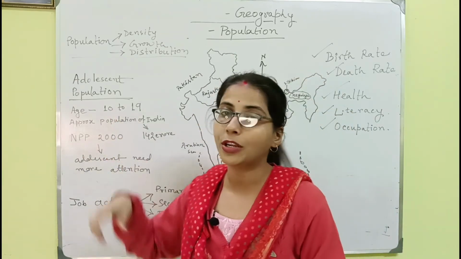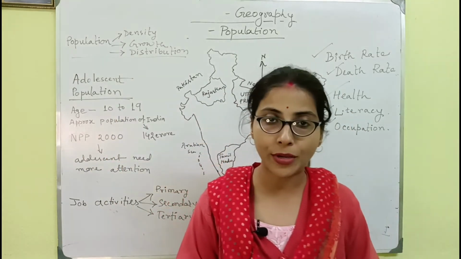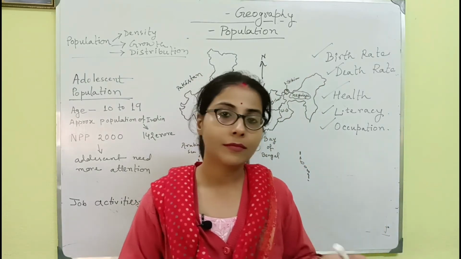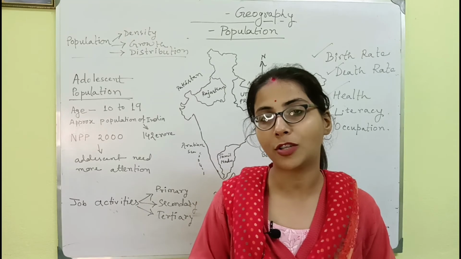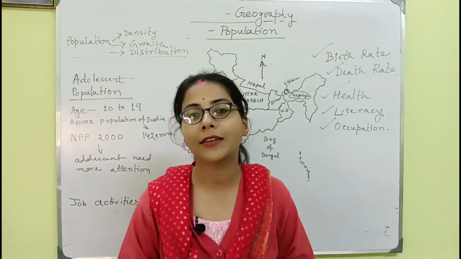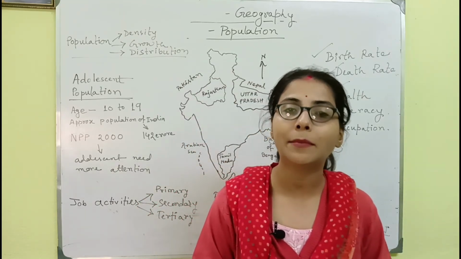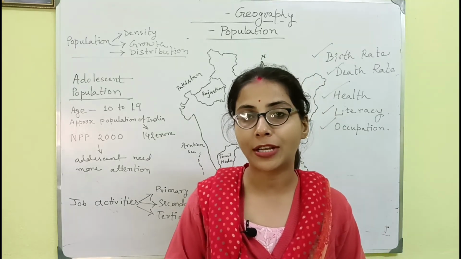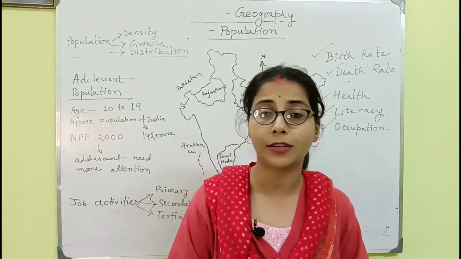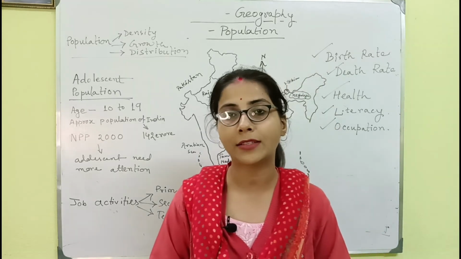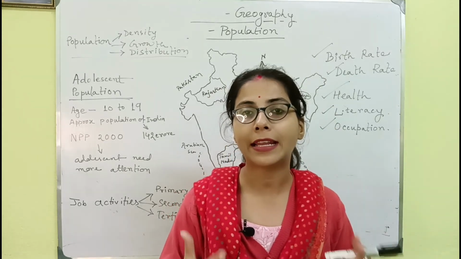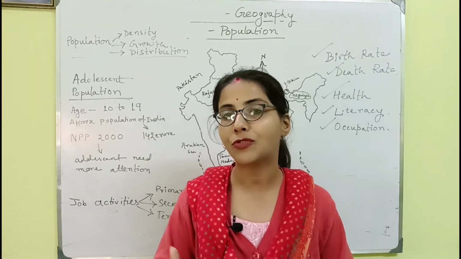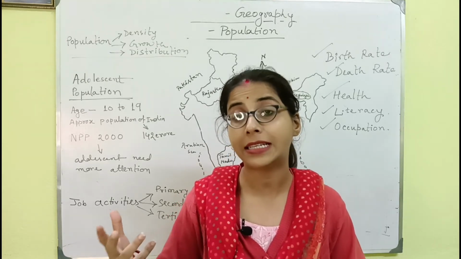If this age group is not properly educated and does not have proper food, then they will never have a proper job. That is why the country has provided the midday meal scheme. Our country is a third world country, so not every household is capable of providing enough nutritious food to their children, and that's why malnutrition was increasing day by day.